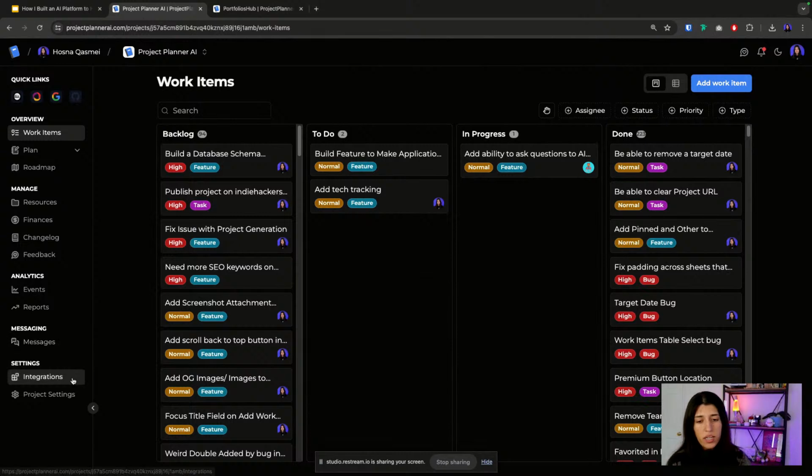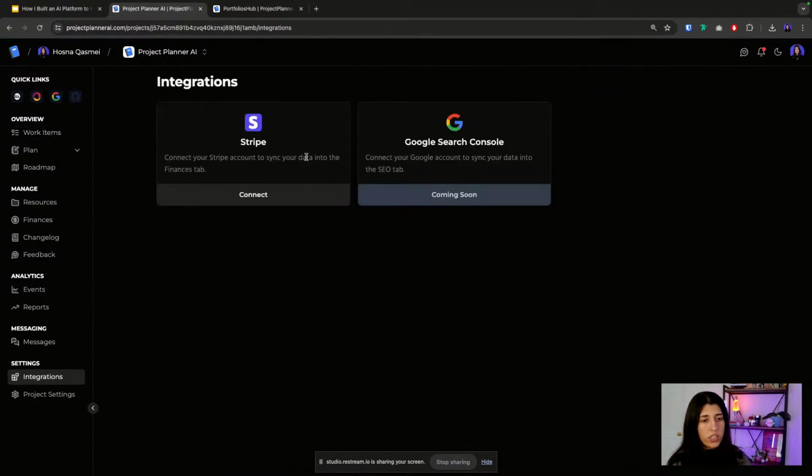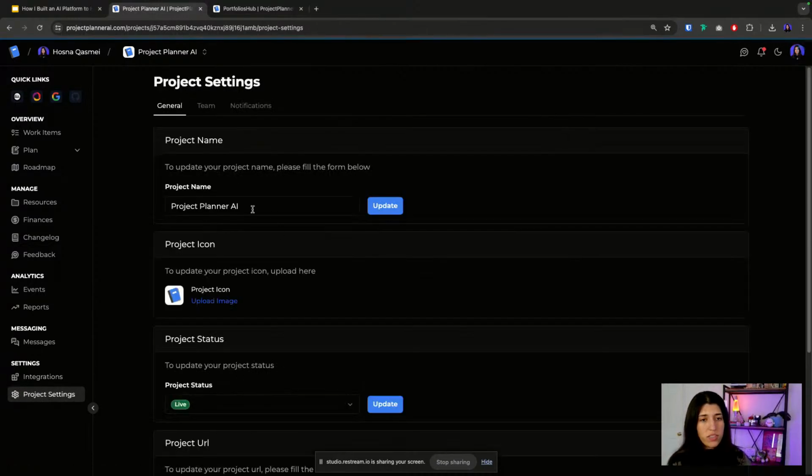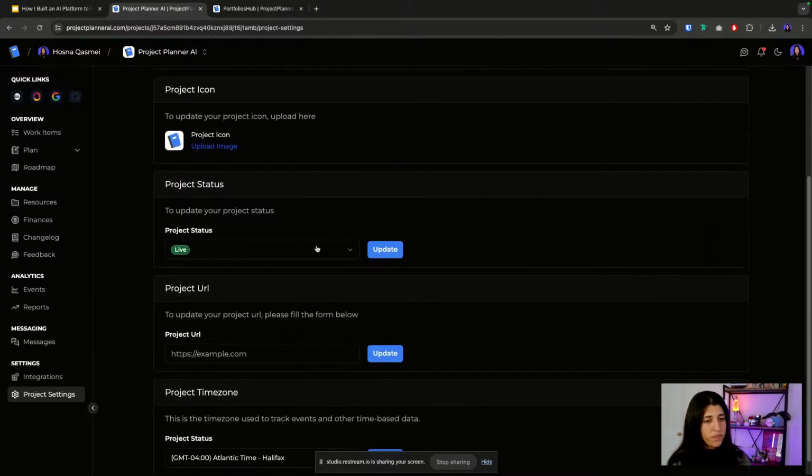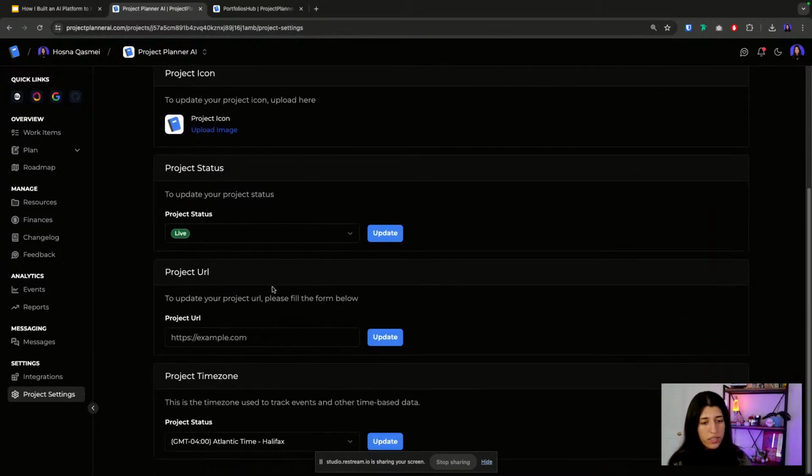and it adds it to this section here. And then, like I said, we have a Stripe integration, and we're working on adding Google Search Console because their dashboard is a little bit all over the place. There's a lot going on, so we're trying to simplify that. And then project settings, you're able to update your project name. This is all live using Convex.